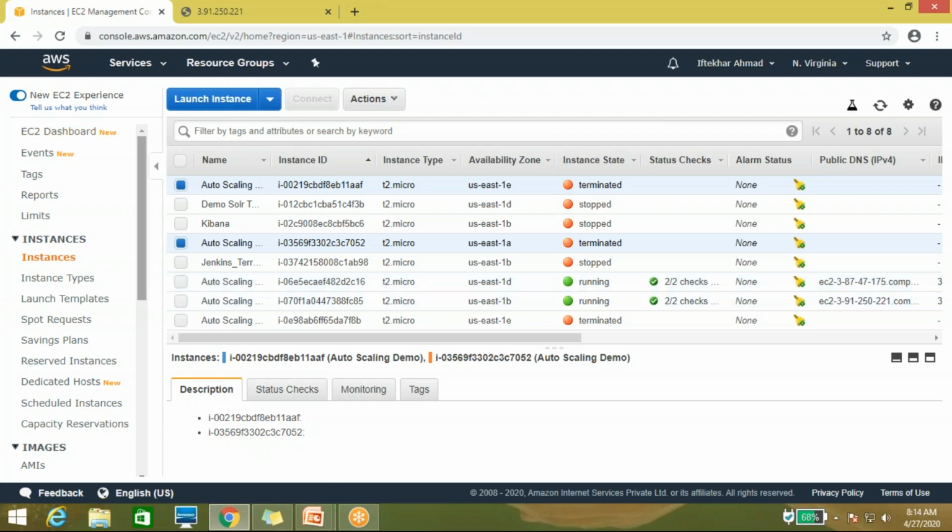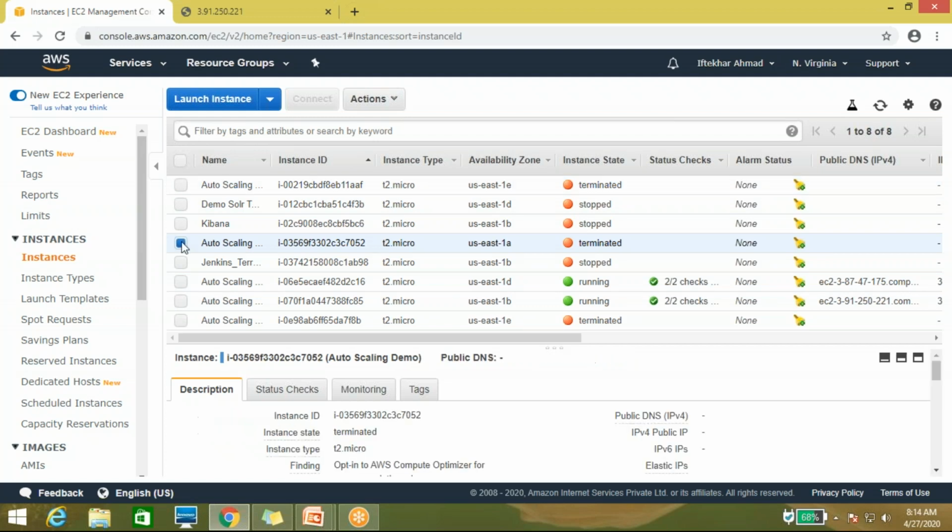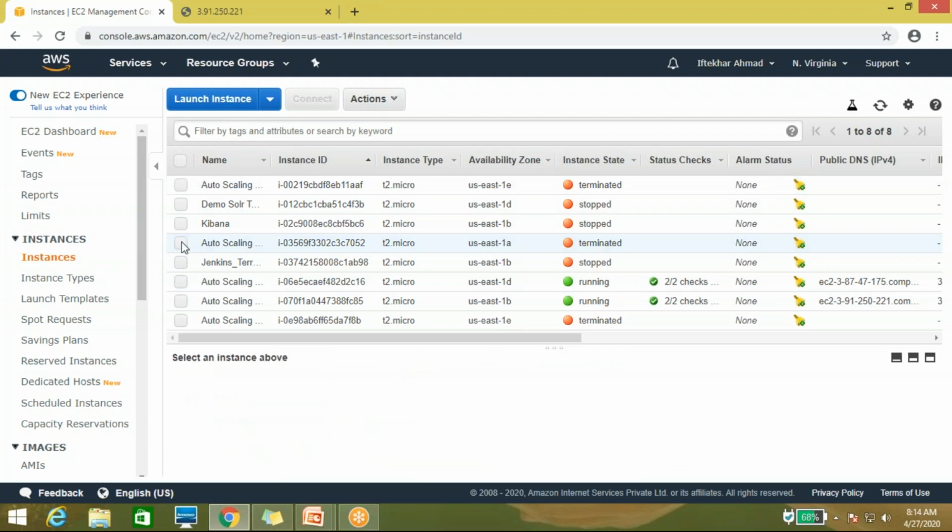Got the point? As you mentioned, the maximum instances is 4, right? How does the count work? Okay, I'll tell you.